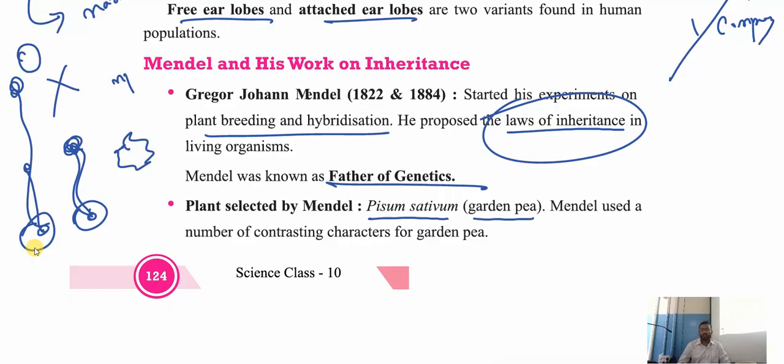So Mendel used a number of contrasting characters for the garden pea plant. देखो बेटा, garden pea plant को लेकर, एक दो garden pea plants को लिया बेटा और some varieties of garden pea plants को लिया बेटा, मतलब कि they are from the same species. All are garden pea plants. Understood? In his garden, he started growing those garden pea plants. After he started growing, he found certain changes.